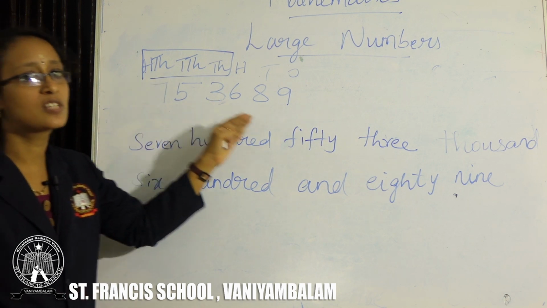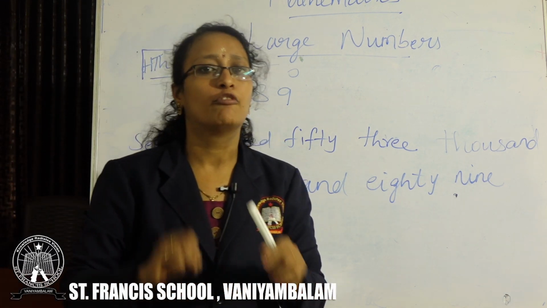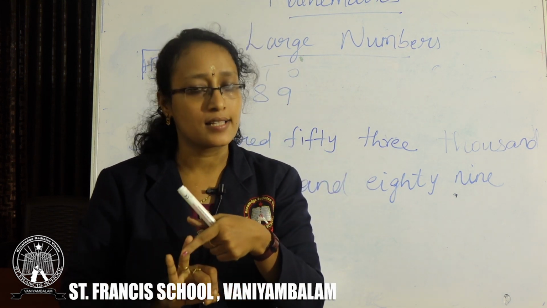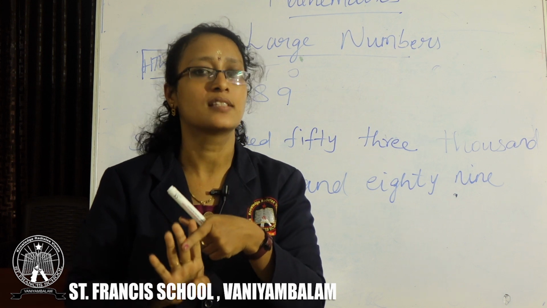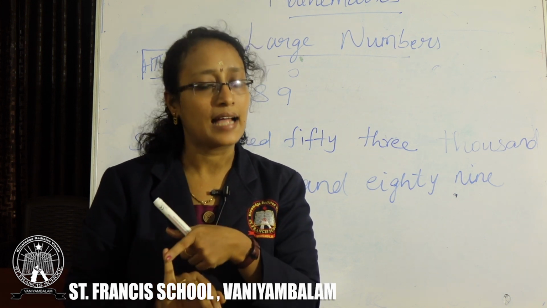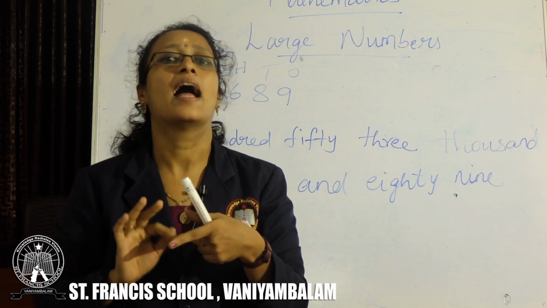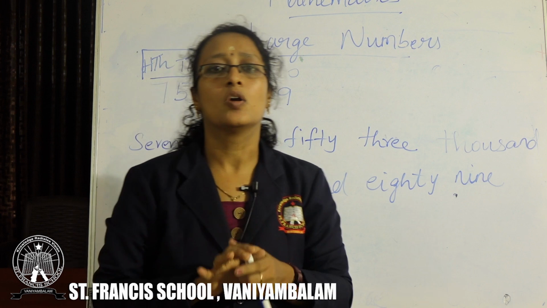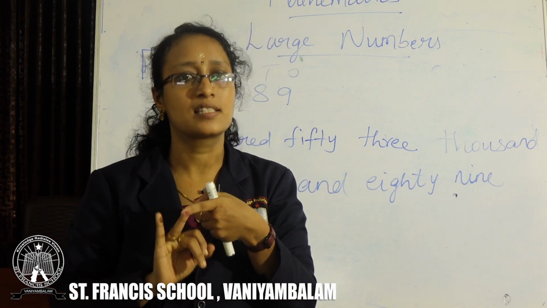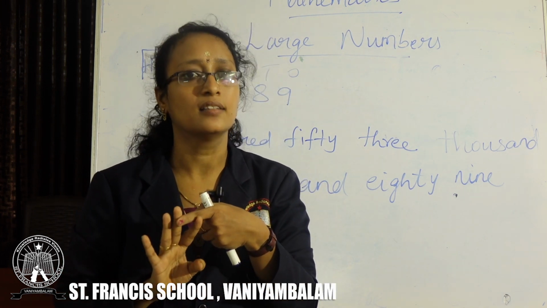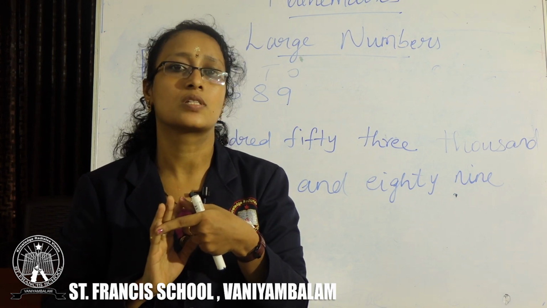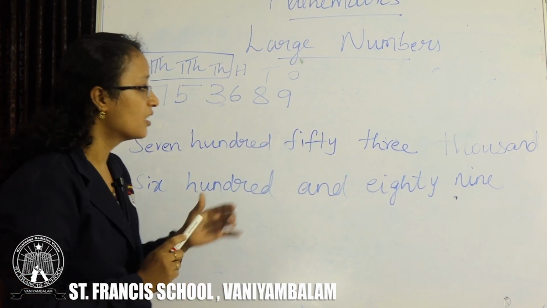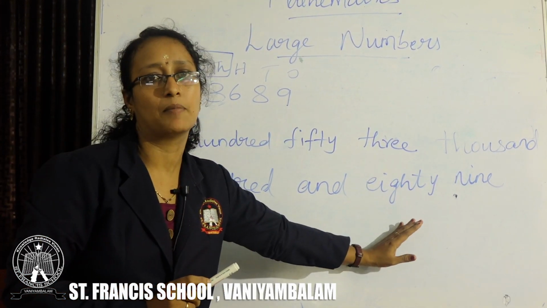For the Indian place value system, let us recall once again: ones, tens, hundreds, thousands, 10,000, lakh, 10 lakh, crore and 10 crore. It goes on like that. For the international system, you will have ones, tens, hundreds, thousand, 10,000, 100,000, million, 10 million and 100 million, right?